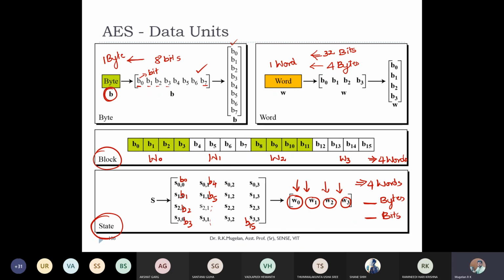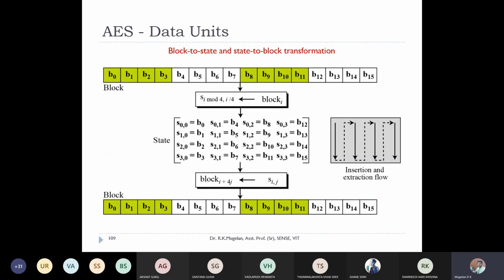Bytes, you have the answer directly from the slide itself. Yes, 16 bytes you have, B0 to B15. Each byte is made up of 8 bits, so 16 into 8 will be 128 bits. Like this we will be representing our 128 bit plain text block, which will be taken into our AES processing. This is how the conversion is shown here. It's a simple way: take the block, write it column-wise, and you'll get your state.